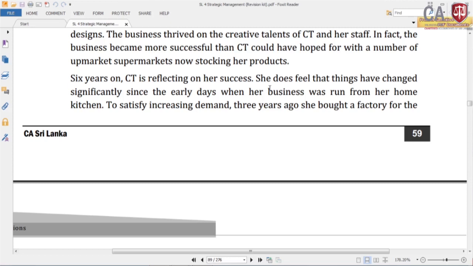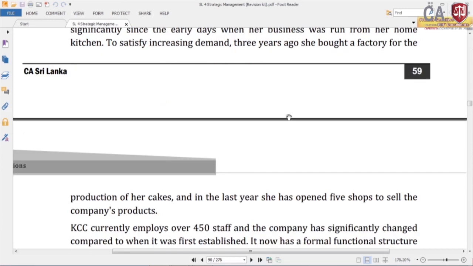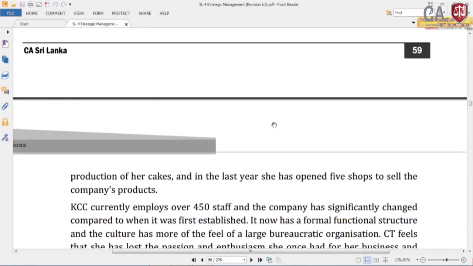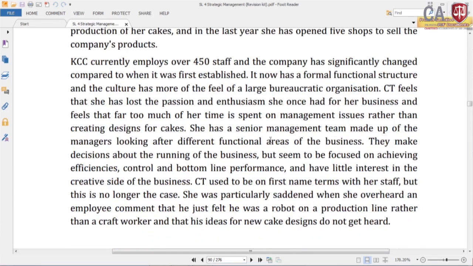Now, she thinks that the scenario has been completely changed. To satisfy the increase in demand 3 years ago, she bought a factory for the production of her cakes. In the last year she has opened 5 shops to sell the company product. KC is currently employing over 450 staff, and the company has significantly changed compared to when it was first established. It now has a formal functional structure, and the culture has more of the feeling of a large bureaucratic organization.